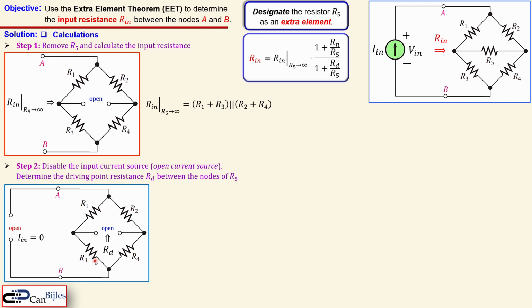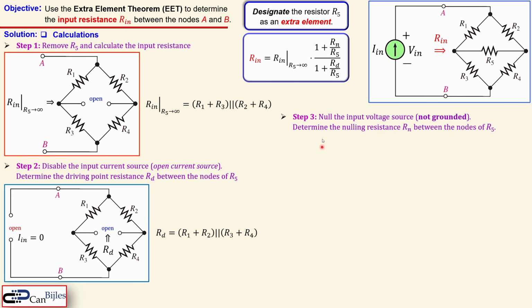That's actually here. Now, since this is open, that means you can actually forget about these connections here. So what you see is between these two nodes, you actually see that the R1 and R2 are now in series together, and also R3 and R4. And they are again in parallel. So the total combination, that means Rd, is the parallel combination of the series combination of R1 and R2 and R3 and R4. That's actually shown here. So that's the second step.